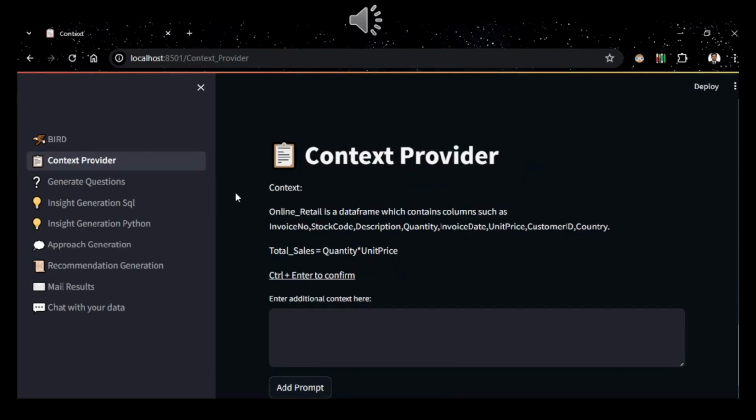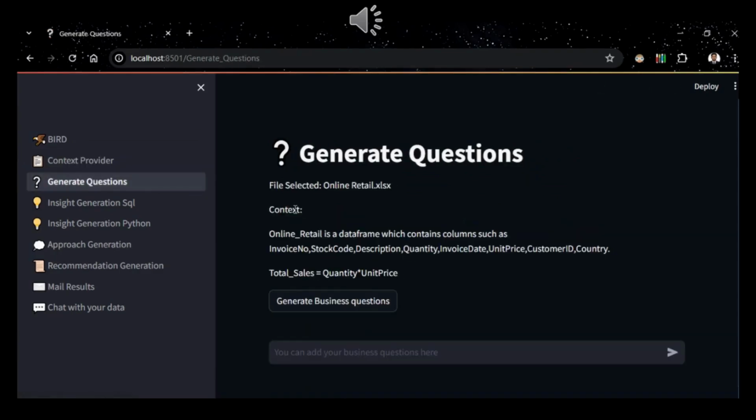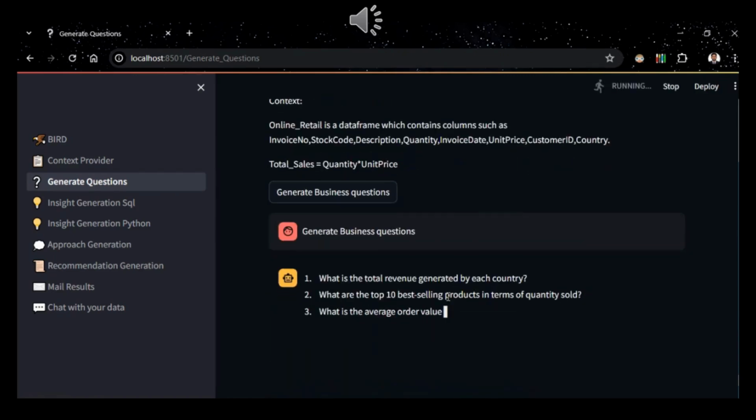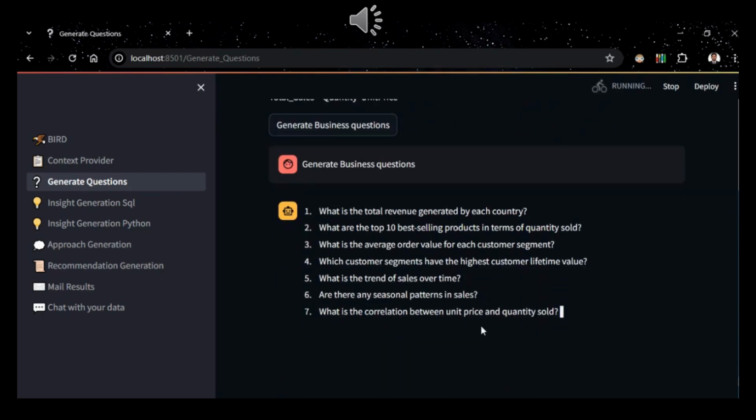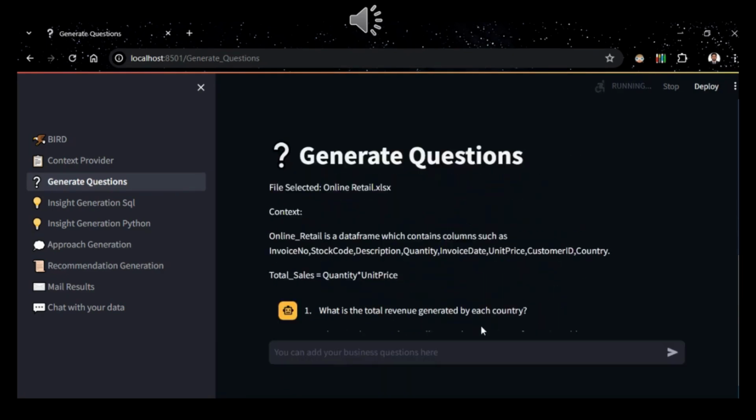Now that we have added required context, let us generate business questions. This is the context upon which Gemini will generate business questions. Simply click on the button and Gemini will generate 10 business questions based on the context.